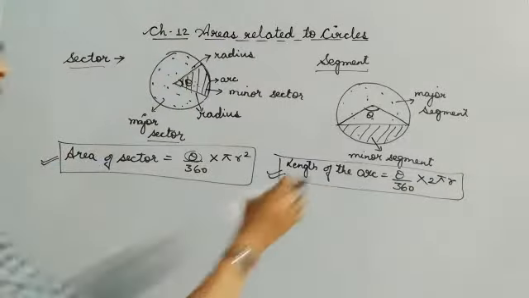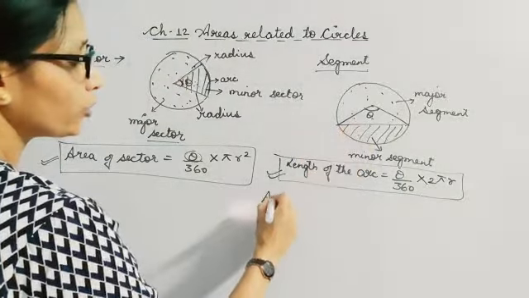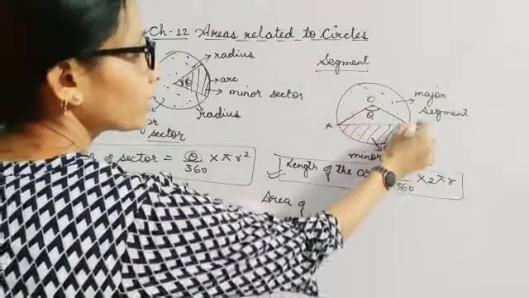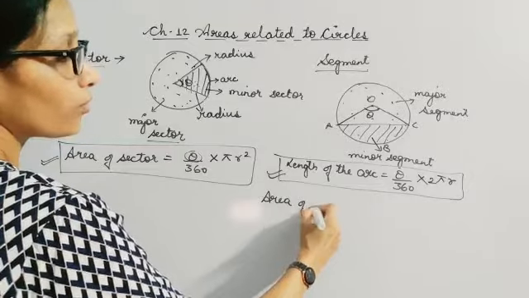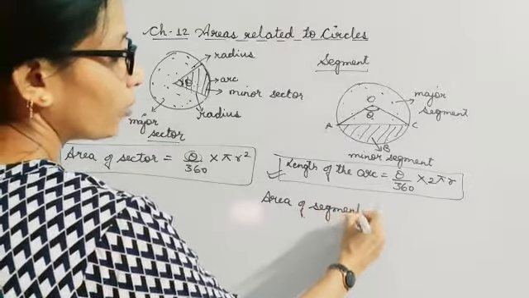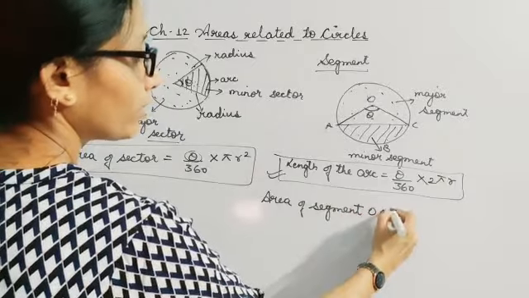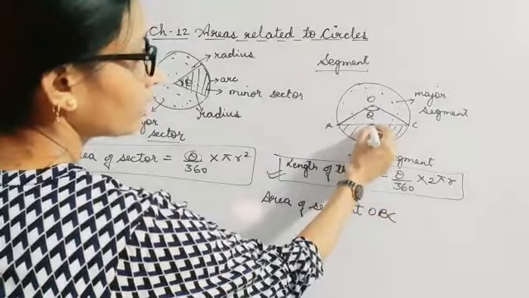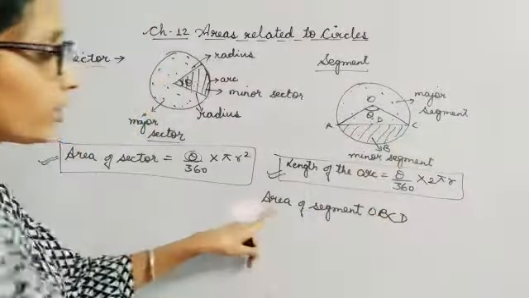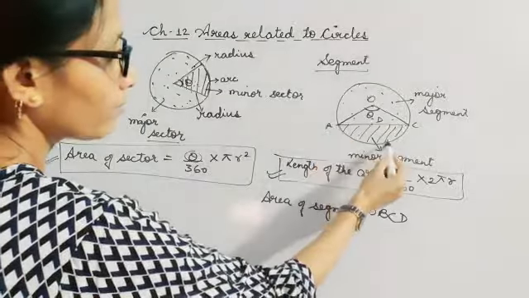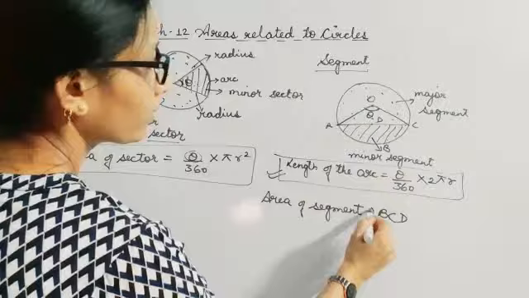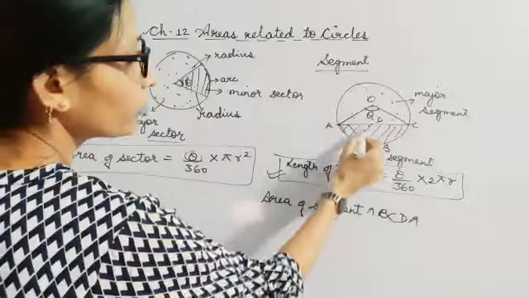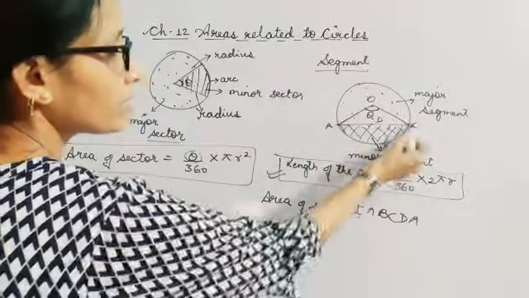Now if you want to find out the area of this shaded region, let's suppose this is O, A, B, C, and let's suppose this is D. If you want to find out the area of segment A, B, C, D, A, this is the segment we want.